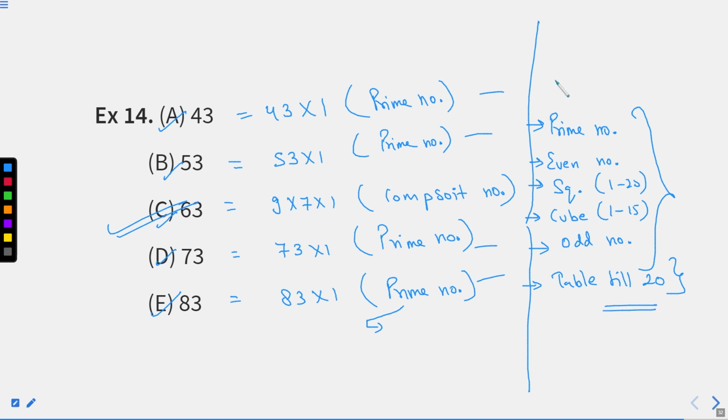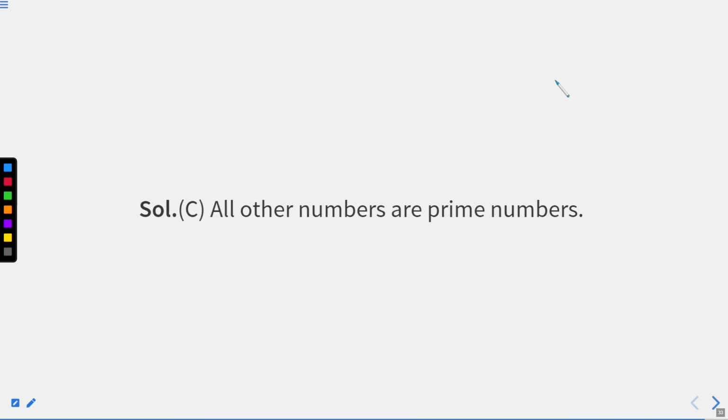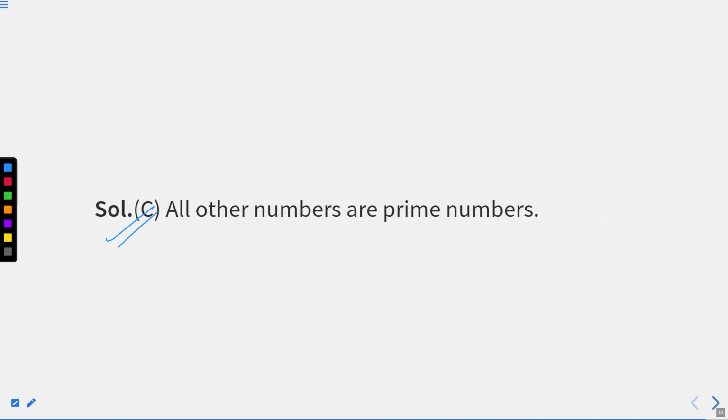If you are very well aware of all these things, you will be able to answer all the numerical type questions in which numbers are used. What about alphabets? For that you need place values, right? You need to remember place values from A to Z and Z to A as well, in the reverse order as well. I hope this part is very clear to you now. So with this, I would like to end this chapter. We know option C is our answer.